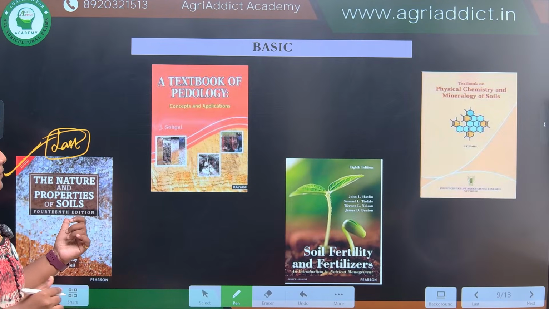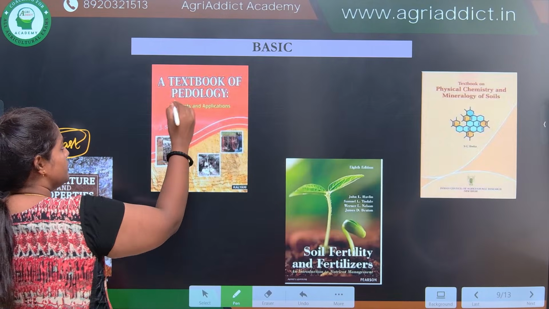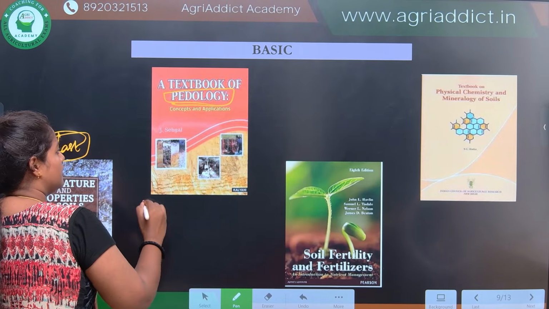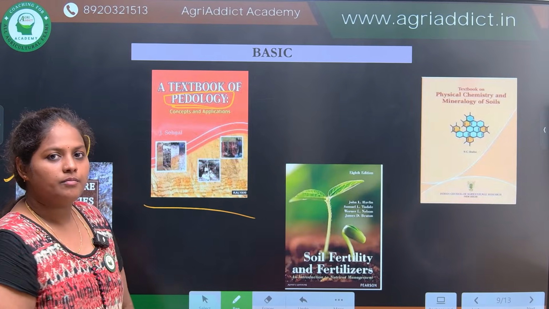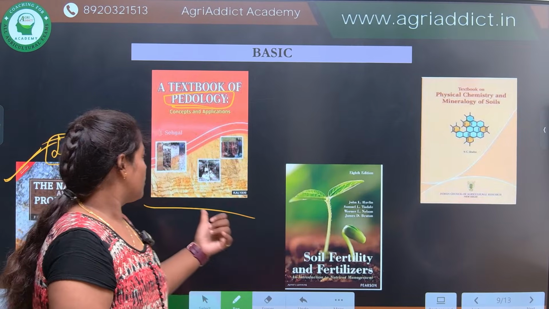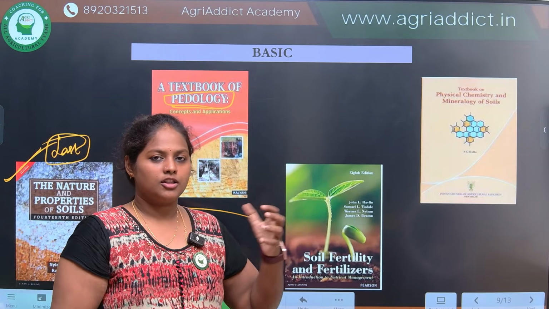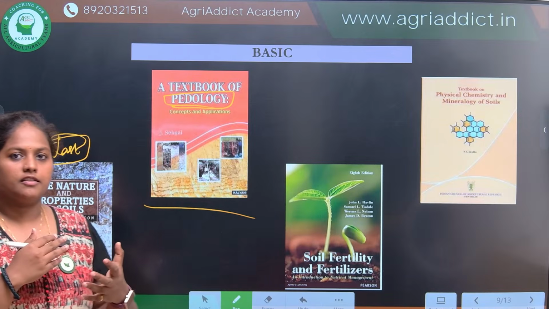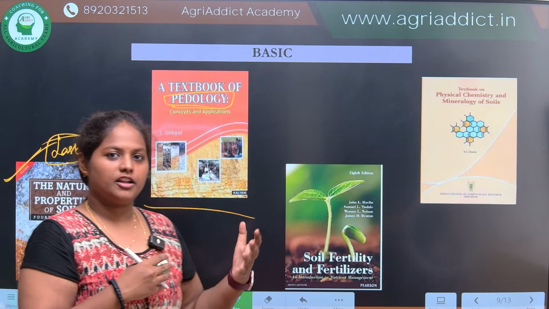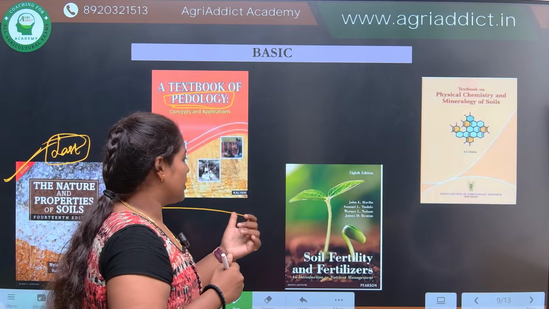Brady and Weil. Then for pedology, exclusively for pedology, Textbook of Pedology by J. Sehgal. This is a very good book for pedology. All the soil classifications, profile studies, survey, everything will be covered in a detailed manner in this particular book.